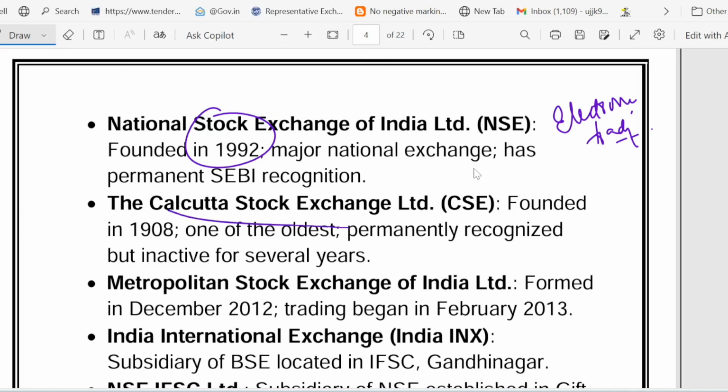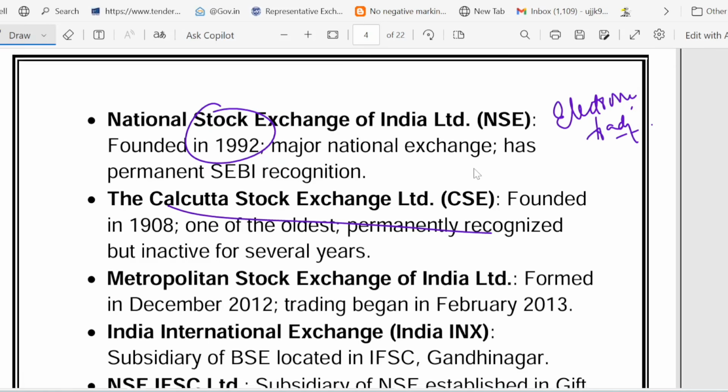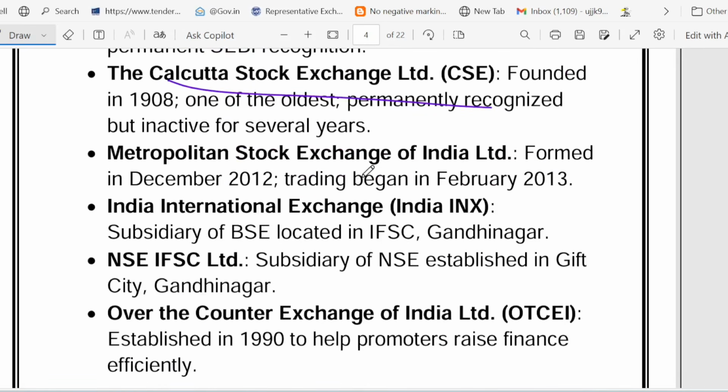Then comes the CSE, the Calcutta Stock Exchange. It was once famous, but now it is inactive, like an abandoned theater. Some new ones are there, like the Metropolitan Stock Exchange of India.